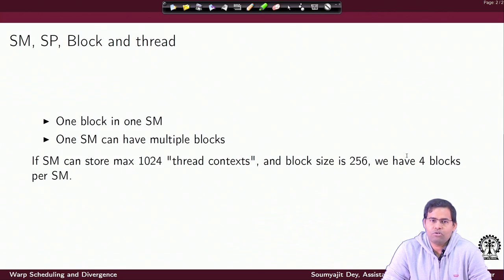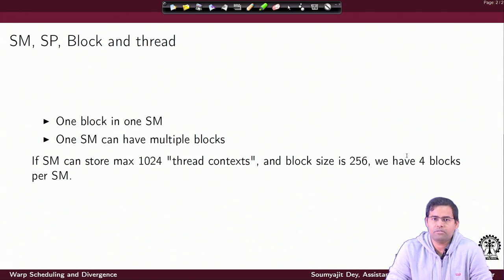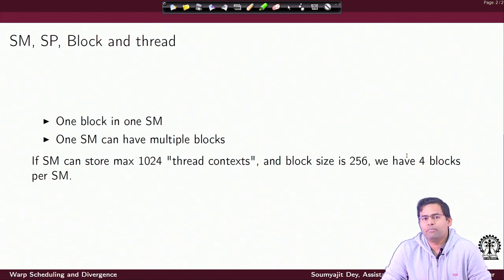Since the SM can store a maximum of 1024 thread contexts, that means it can remember the context of that many executing threads while executing a subpart of them in parallel, as defined by the number of SPs. Since the max is 1024 and your block size is a smaller value, 256, the SM can be mapped with 4 thread blocks. 256 times 4 is 1024, and this mapping is decided by the high level scheduler that distributes the blocks across the SMs. So the number of blocks mapped to the SM is defined by the number of threads per block, while remembering the total number of thread contexts that the SM can remember.